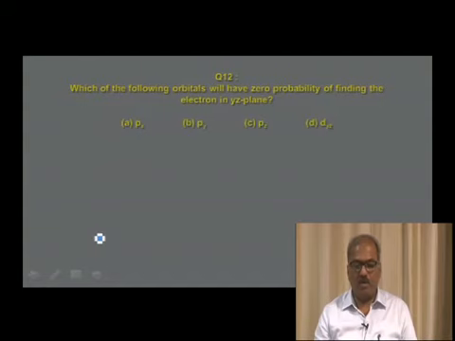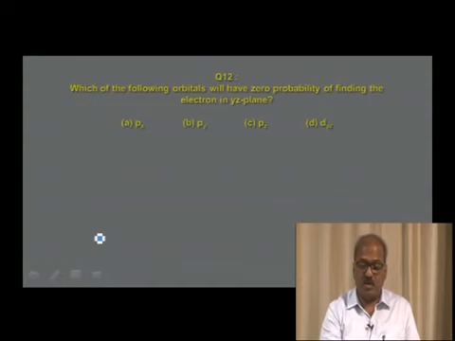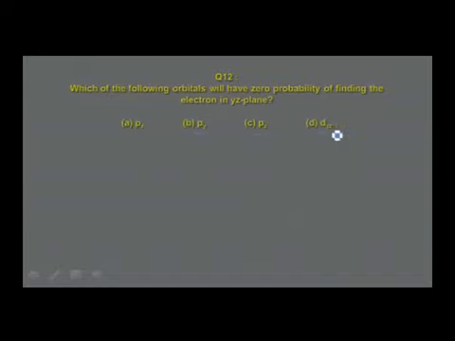Which of the following orbitals will have zero probability of finding the electron in the YZ plane? To answer this, you may notice for Py, which is lying along the y-axis, the electron density is along the y-axis. For Pz, the electron density is along the z-axis, and for dyz, the electron density is in the YZ plane. So therefore, for all these options Py, Pz and dyz, the electron density is in the YZ plane, whereas px